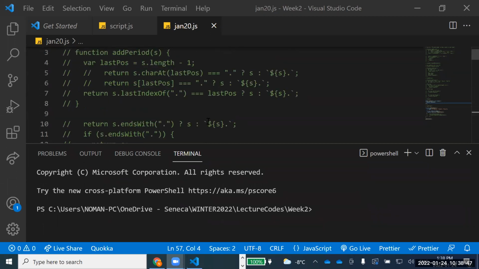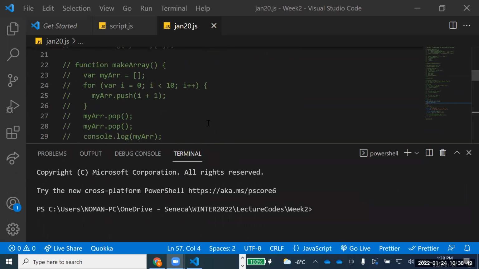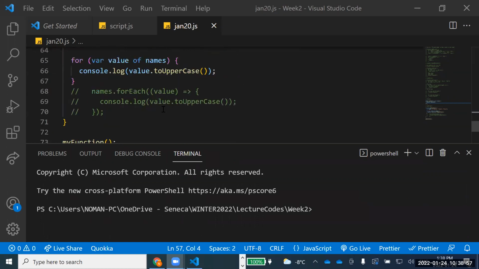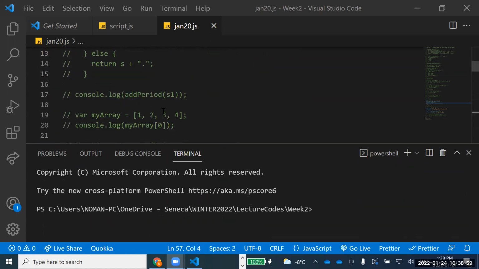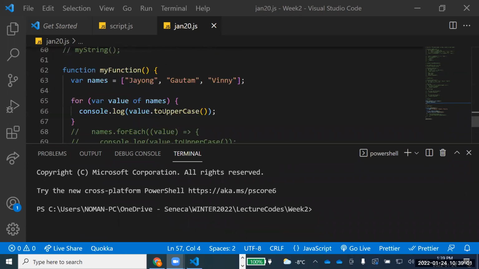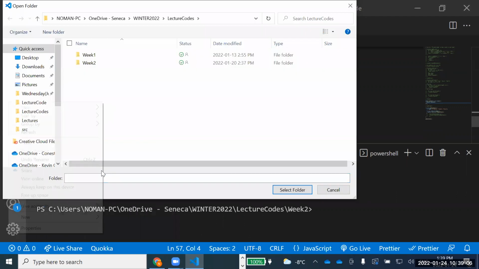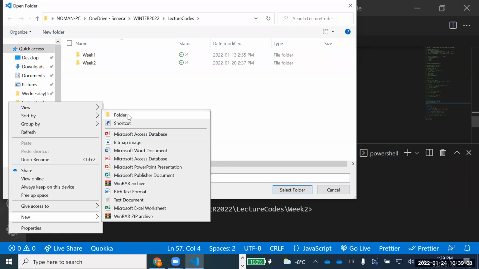We started talking a bit about arrays, and we talked about the push and pop functions. So today I'll talk a bit more about arrays, and then we will move forward. Let me create another folder for us, like WEEK3, so that it's all in the same folder.